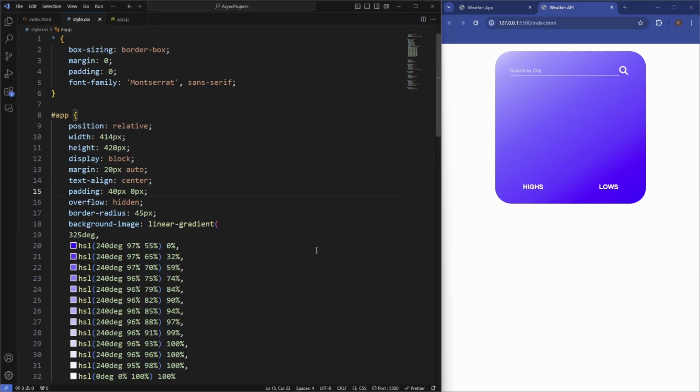So now what we're going to do is actually go and fetch the data first, because we can't see the data at the moment, so I don't want to put the styling on until we can actually see the data, or how we can input it inside of our app here. So we'll go ahead and do that first.